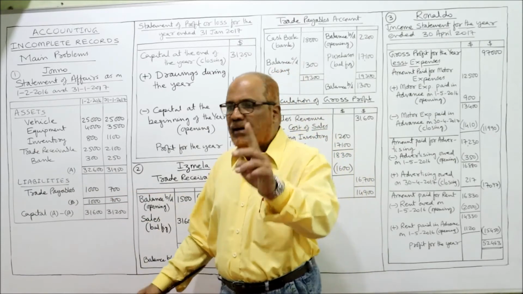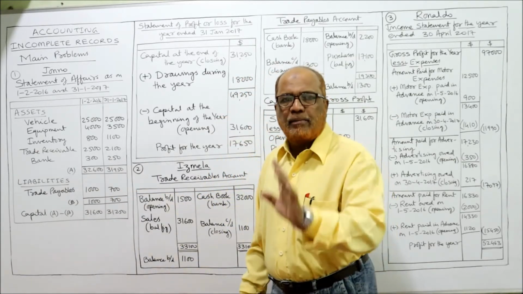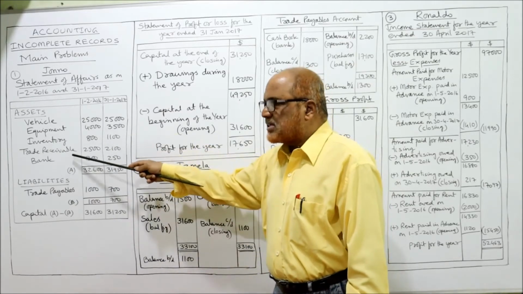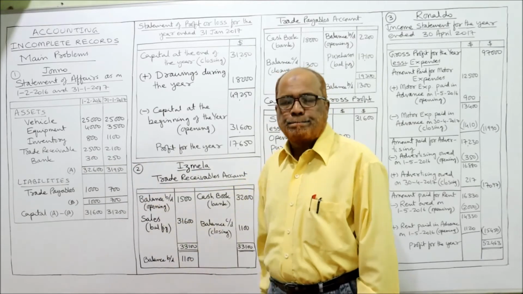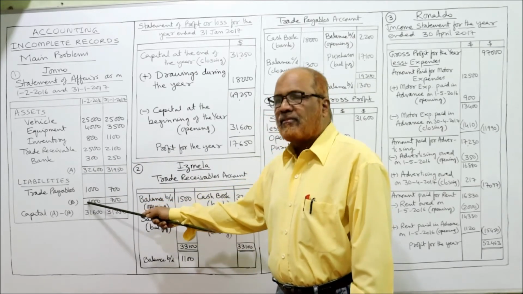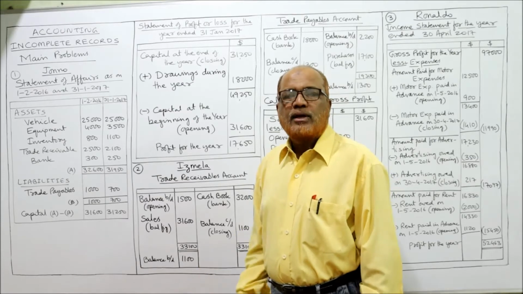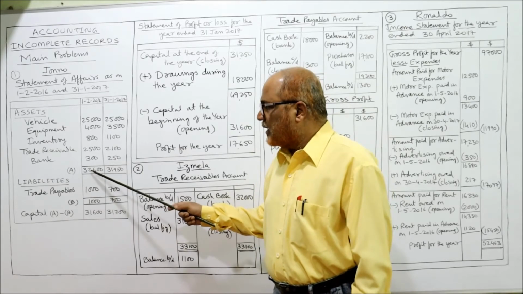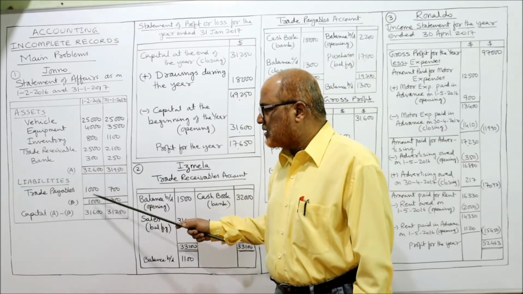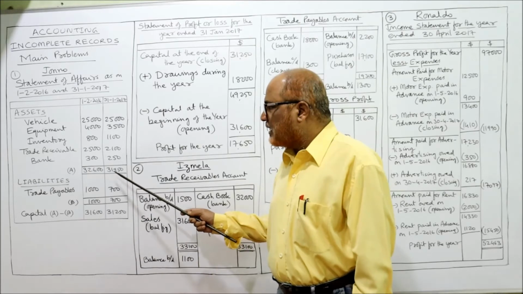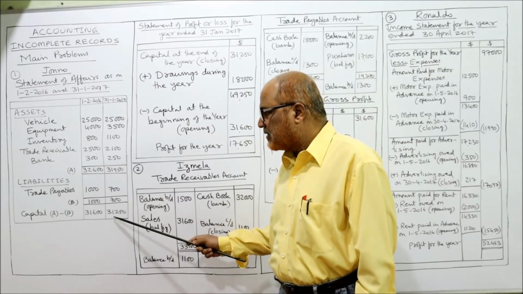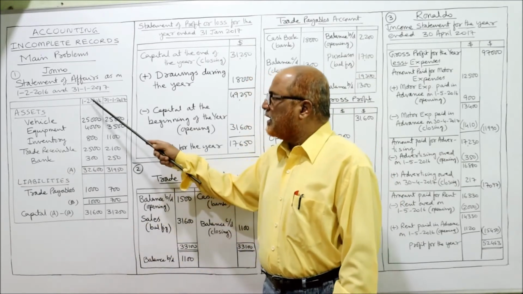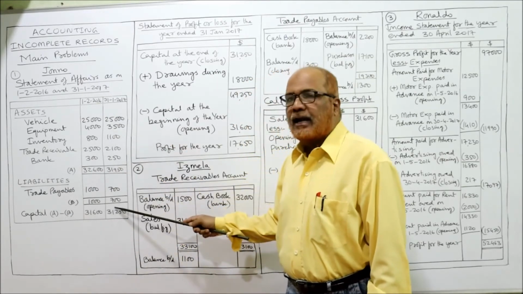Similarly, liabilities. Only one liability is given, trade payable. The trade payable are 1,700. The total of assets I have denoted as A and the total of liability I have denoted as B. The capital is assets minus liability, A minus B. So 32,600 minus 1,000, 31,600. Similarly, 31,950 minus 700, 31,250. Got it. We got the capital at the beginning and capital at the end.